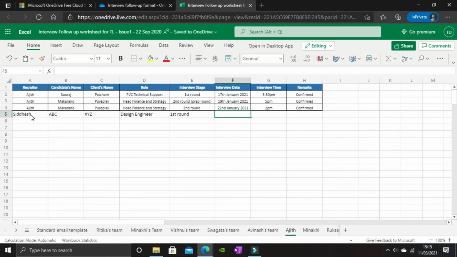Interview date is 16th March 2021. I'll mention the time. So this confirmed status will be put by your team manager here once he or she confirms it from you. This data will be taken by your team manager along with these headers, and it will be sent by the team manager or your team leader to the client anchor, which is further shared to the clients a day before the interview.